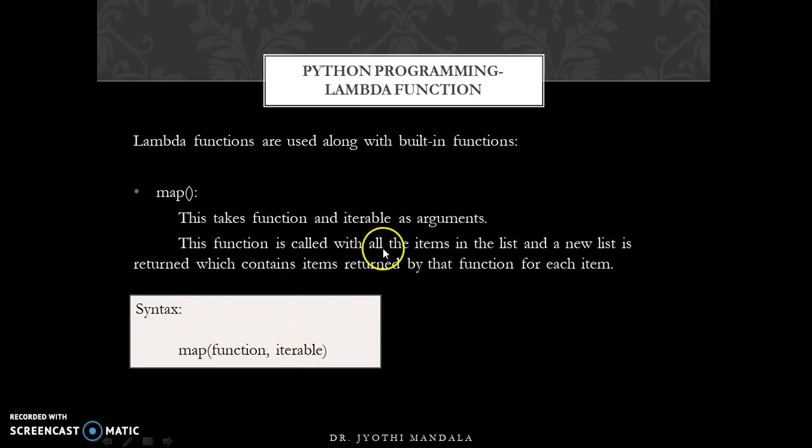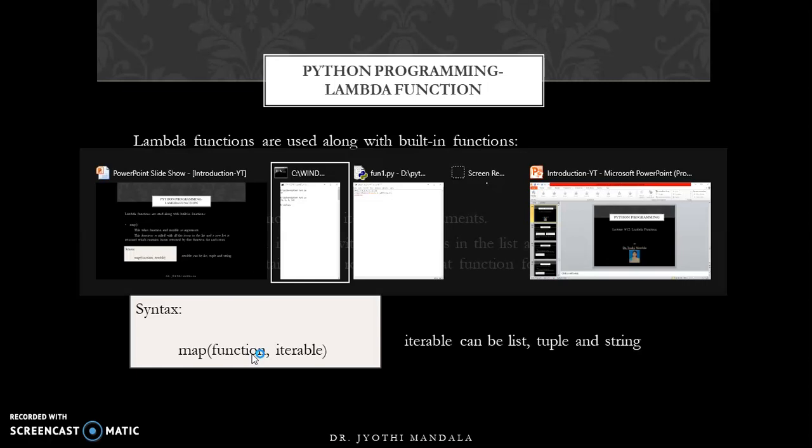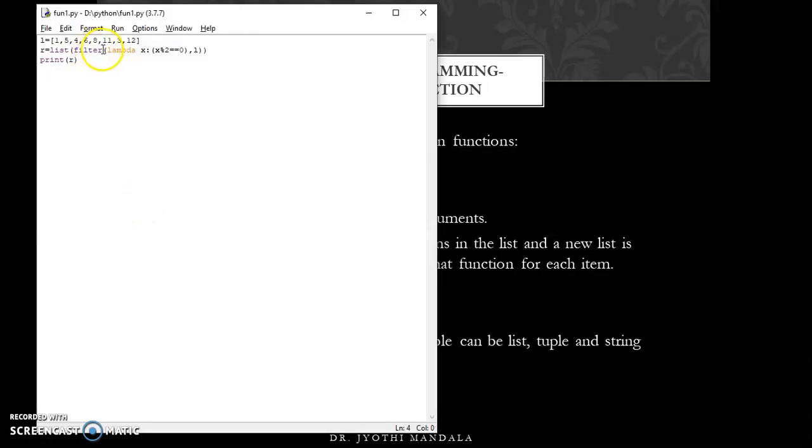The function is called with all the items in the list, and a new list is returned which contains the items returned by the function. It is not a true or false condition like that, right? So let us see a simple example. I'm taking the same list.